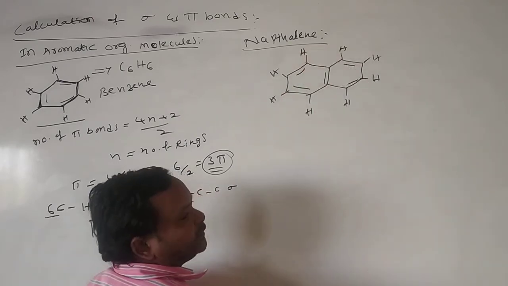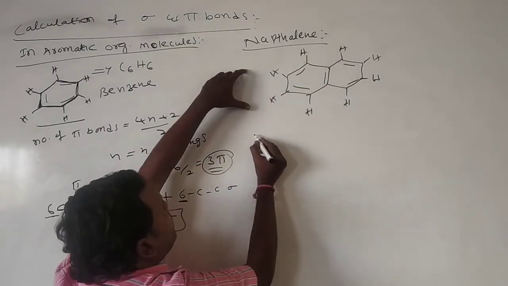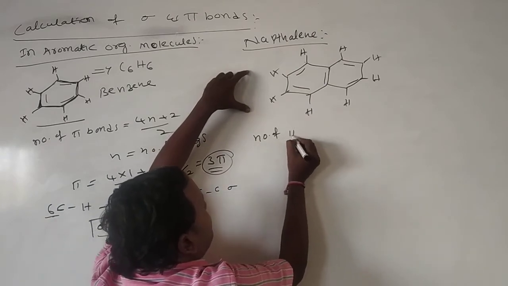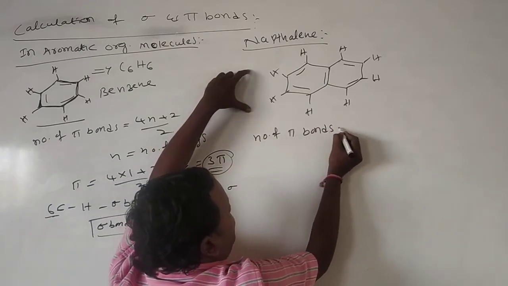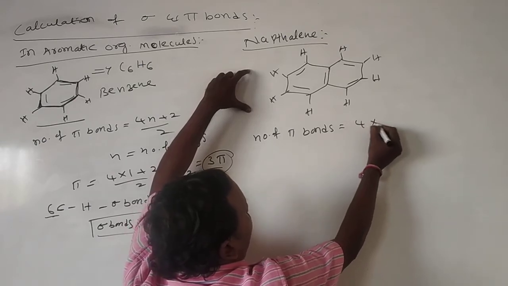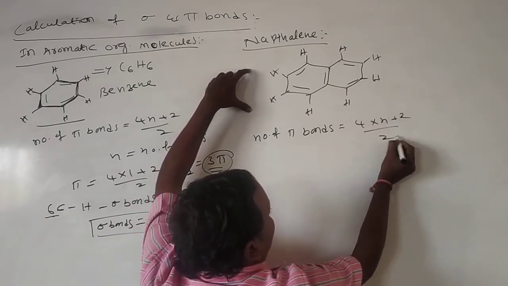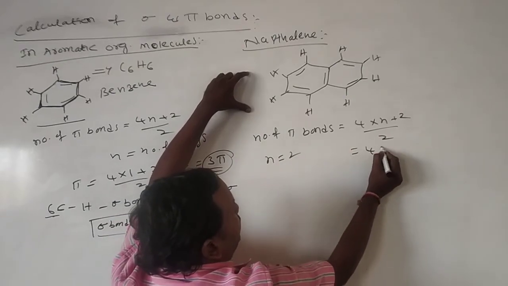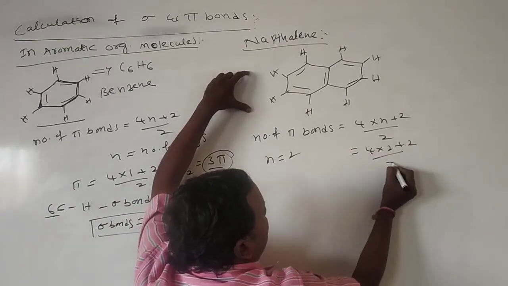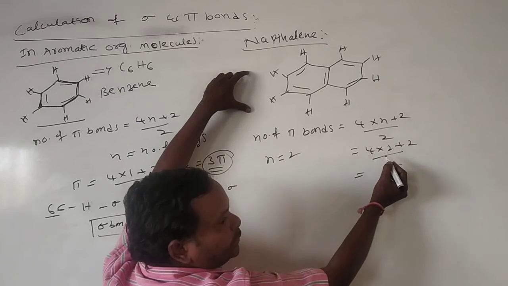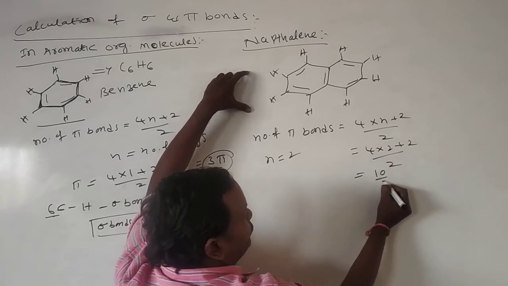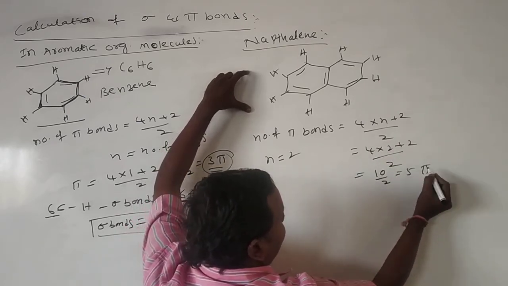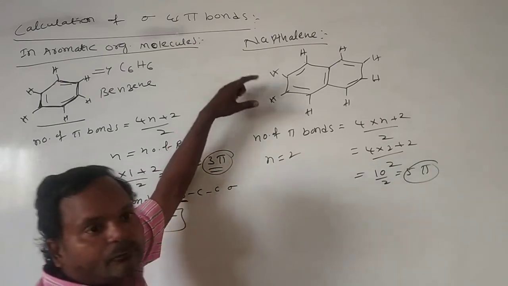How many rings are present here? 2 rings are present. Number of pi bonds is equal to (4n plus 2) by 2, with n equal to 2. 4 into 2, 8, 8 plus 2, 10 by 2 means 5 pi bonds. It contains 5 pi bonds.